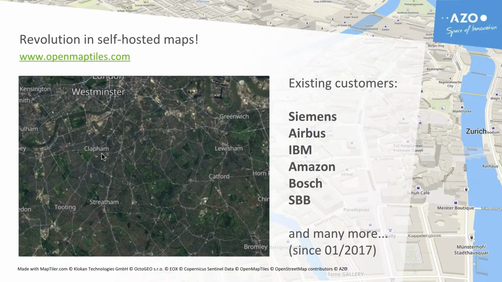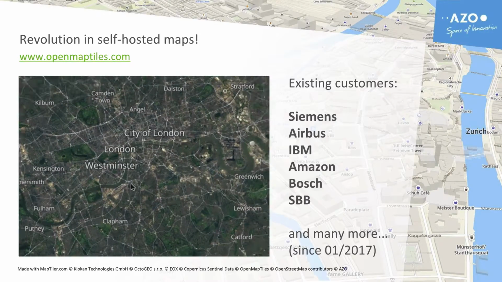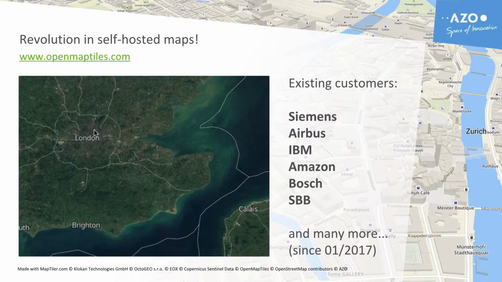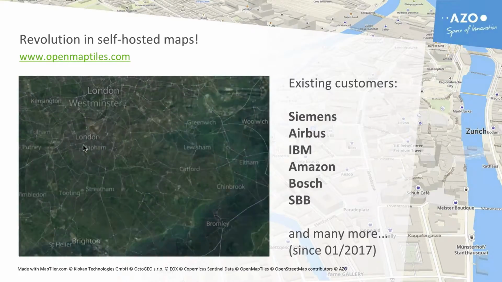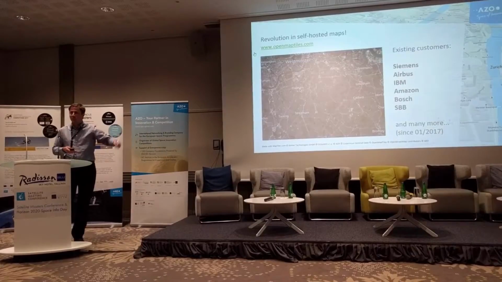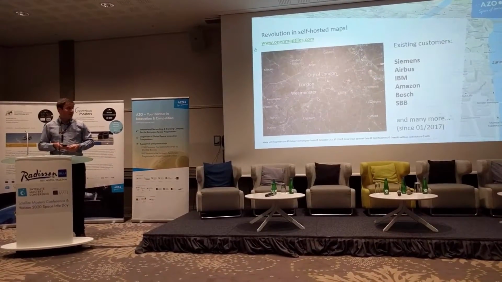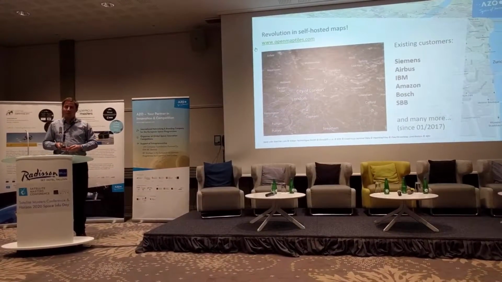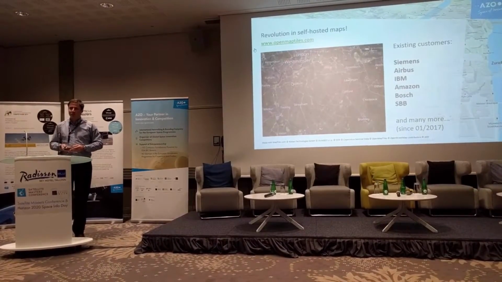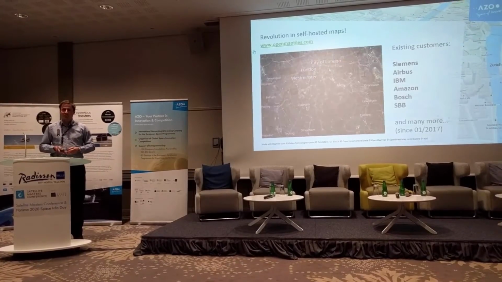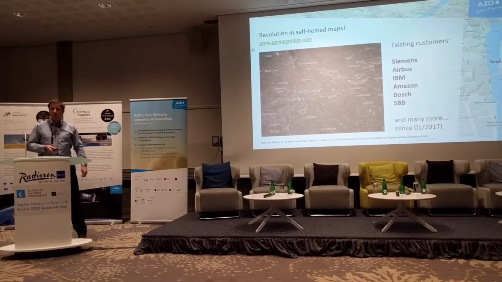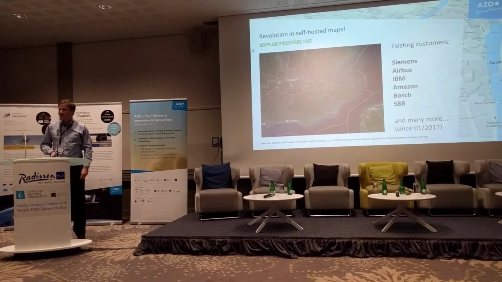So next time, when you need a beautiful map like this one in your portal, where you can combine the street information, the labels, and style it like you see also on the map of Zurich in the background, you can visit openmaptiles.com and try our project. I believe in half an hour you will get, or your engineers will get the map on your own servers. I believe this is a revolution in self-hosted maps and made in Europe with open data. Thanks.